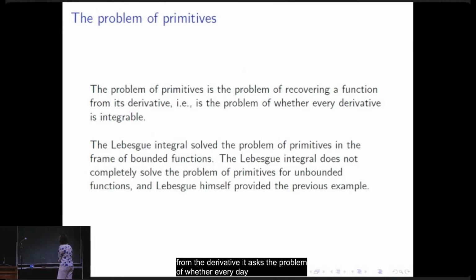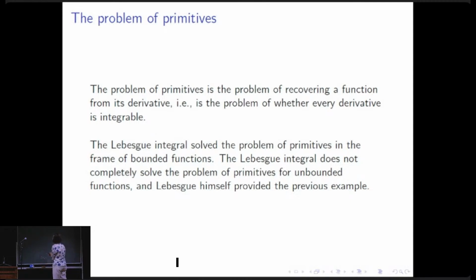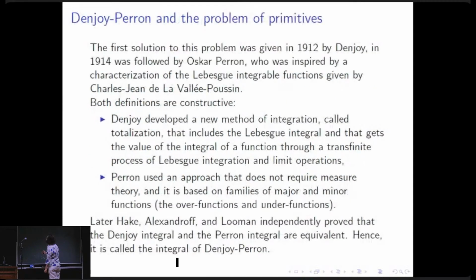And as it is also well known, the Lebesgue integral solves the problem of primitives in the frame of bounded functions, but it does not completely solve the problem of primitives for unbounded functions, and the previous example was given by Lebesgue himself.